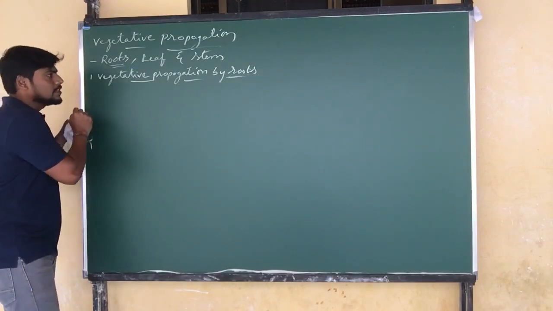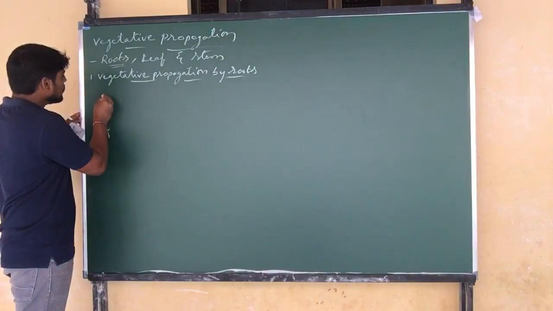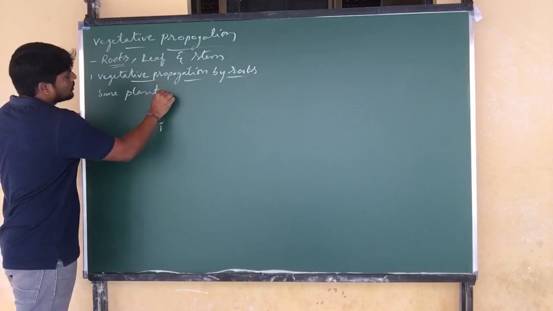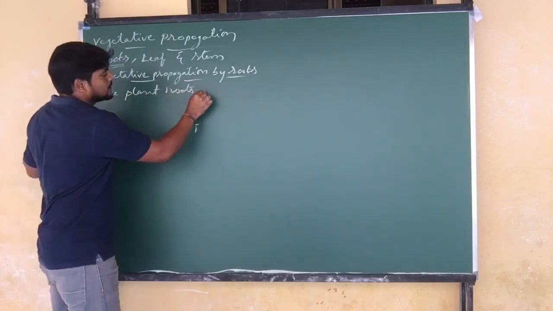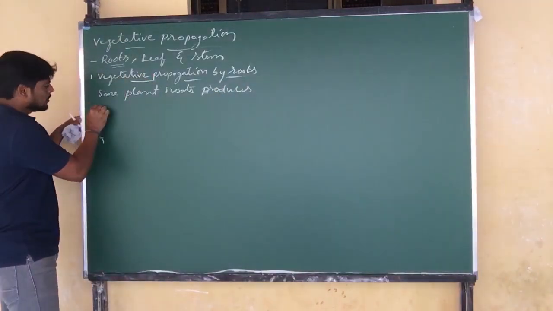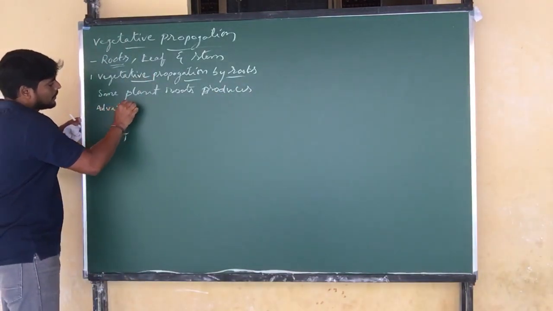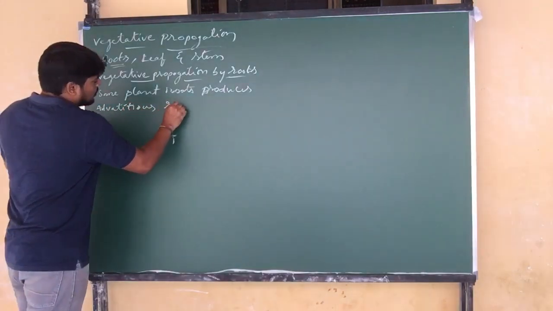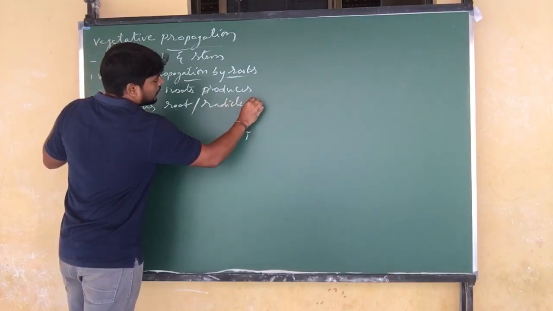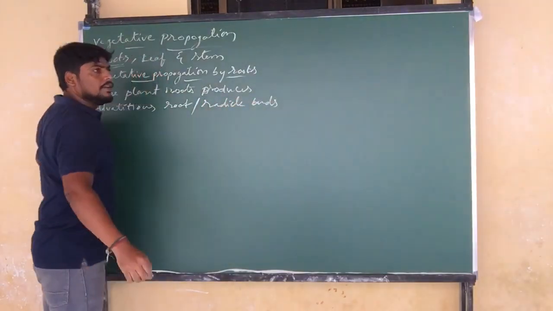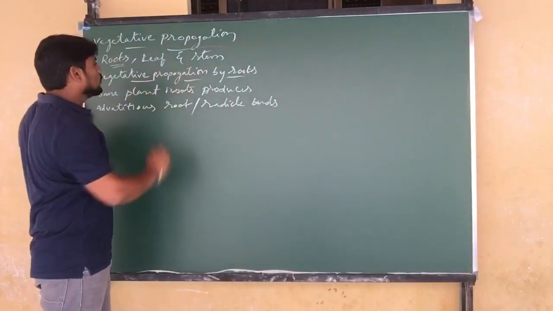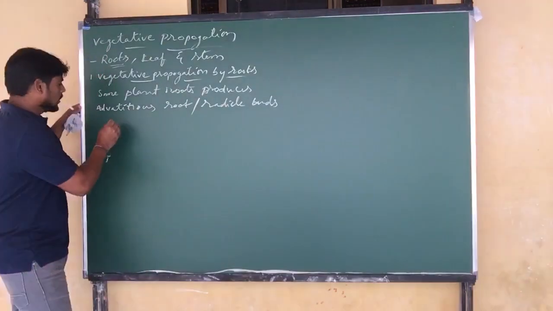So what is happening here under vegetative propagation? Some plant roots produce adventitious roots or radical buds which grow into a new plant, and that is called vegetative propagation by the root.